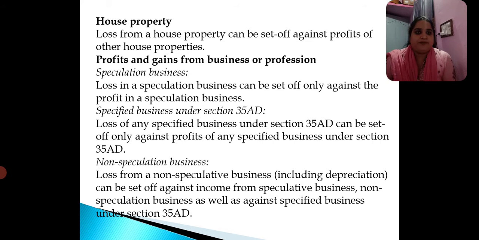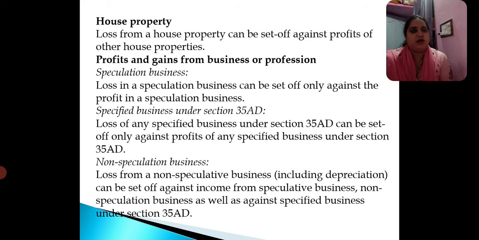House property. Loss from a house property can be set off against profits of other house properties. Very clearly given. If there is any loss which you are incurring from the house property, that can very well be set off against the profits which you are earning from the other house property whichever you are owning. Then you have profits and gains from business or profession.